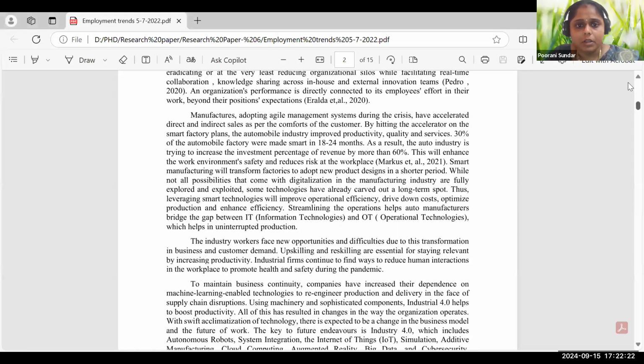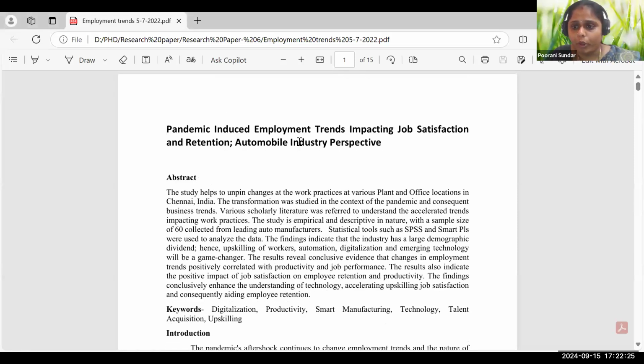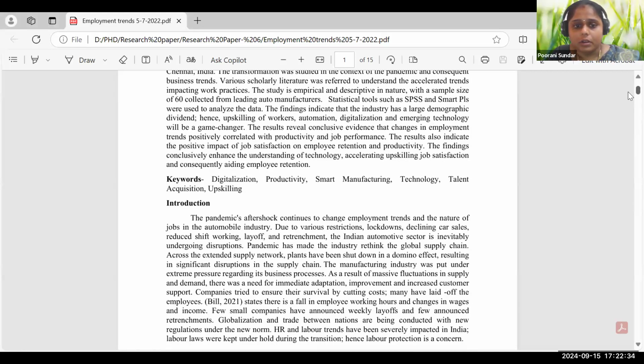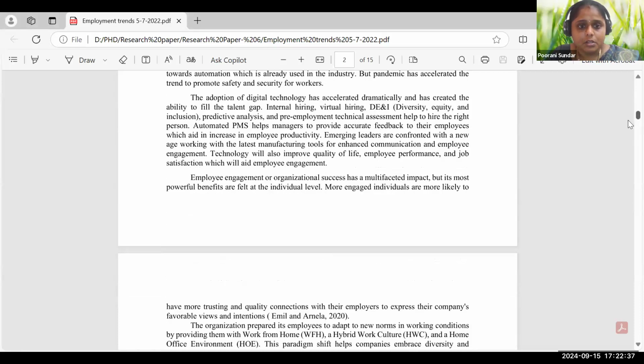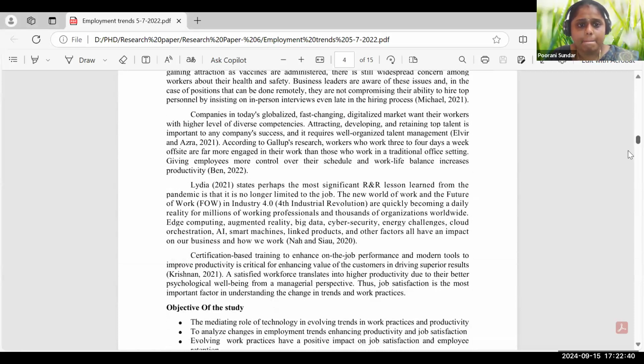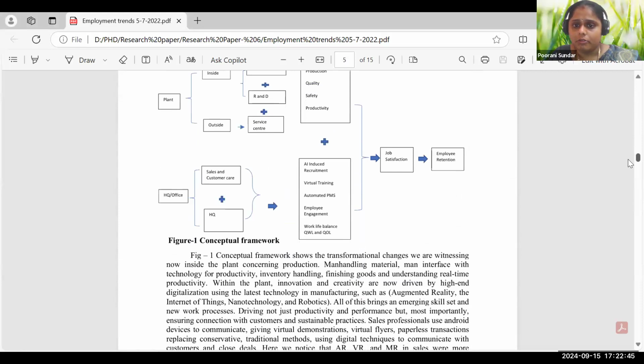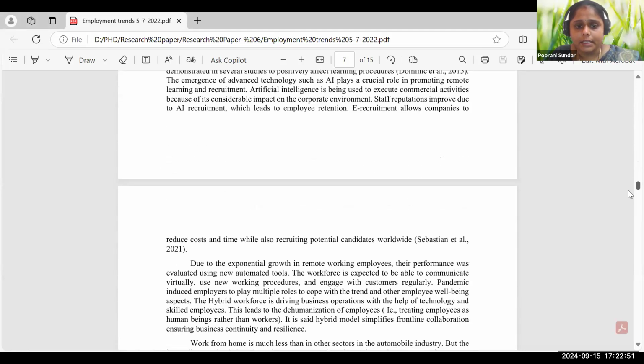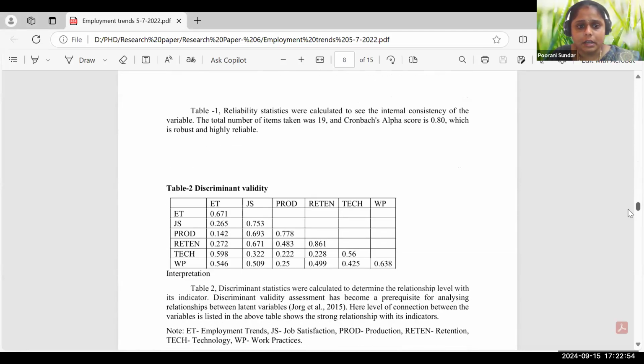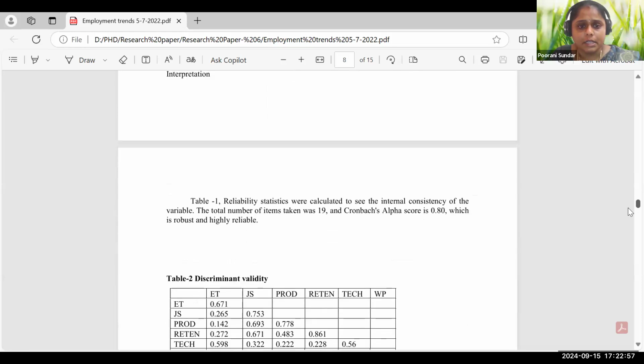This is from my research paper I'm showing you. The paper is on the pandemic-induced employment trends impacting job satisfaction and retention, an automobile industry perspective. This is my paper only. Here I've framed a conceptual framework for job satisfaction of employees, and retention is my outcome. So I collected data, and from that I did this reliability statistics.